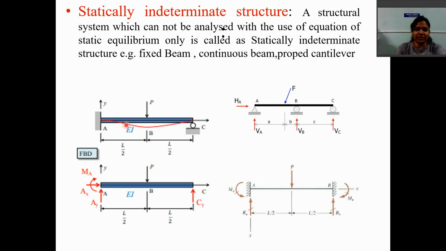Now the last beam is a fixed prop cantilever beam. So one end of the beam is fixed and the other end is supported on a roller support. So it is nothing but the prop cantilever beam. And if you analyze this beam, then the total number of unknown reactions at the fixed support is 3, AX, AY and moment, and the unknown reaction at C is 1. So the total number of unknown reactions in the case of a prop cantilever is also 4, and that we cannot find out with the help of the static equilibrium equations because we have 4 unknowns and 3 conditions of equilibrium. So that becomes a statically indeterminate beam.